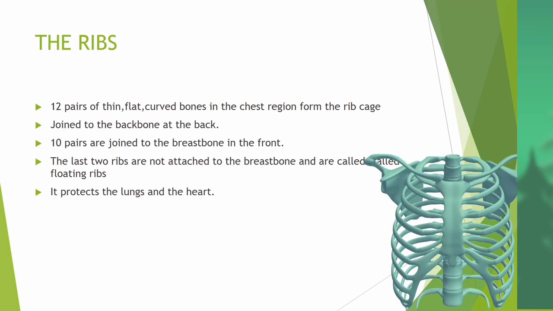They are joined to the backbone at the back. Ten pairs are joined to the breastbone in the front. The last 2 pairs of ribs are not attached to the breastbone and are called floating ribs. The rib cage protects the lungs and heart.